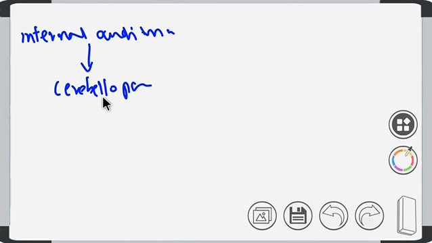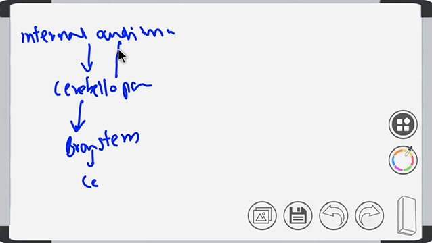If the size increases further, it pushes the brainstem and then the cerebellum, and ultimately it causes a rise in intracranial pressure, right? When the tumor is in the internal auditory canal, it causes pressure symptoms on the nerve, so we can see cochlear symptoms and vestibular symptoms at this stage.